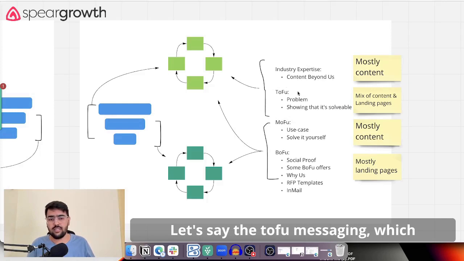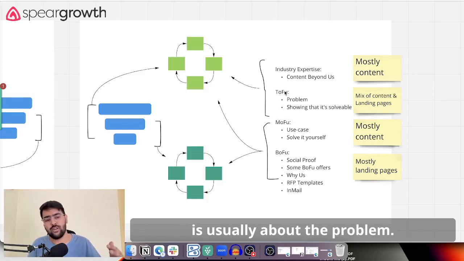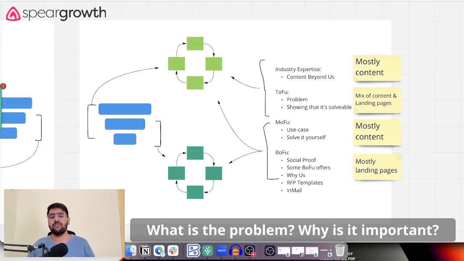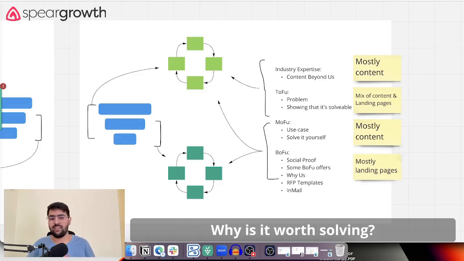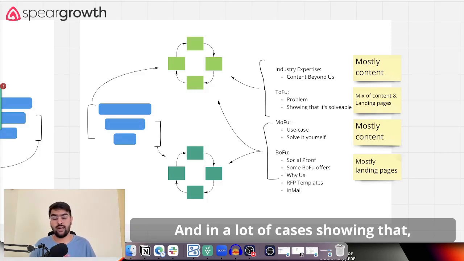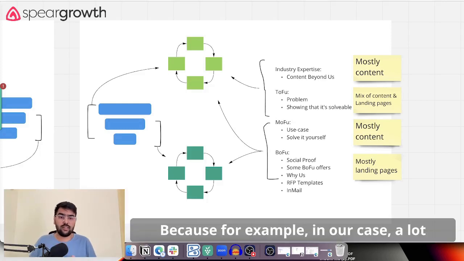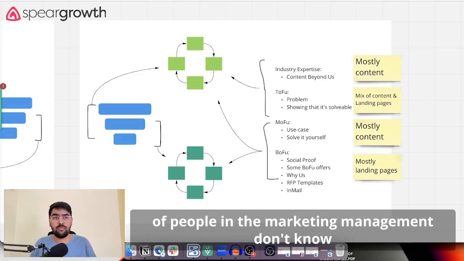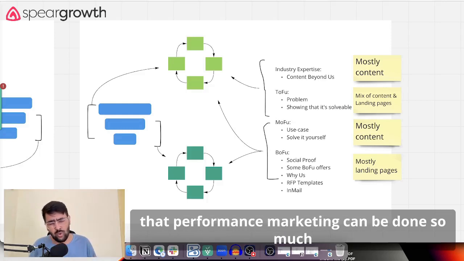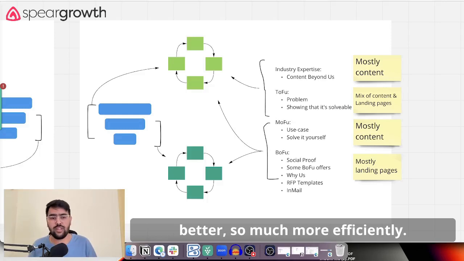Second is the ToFu messaging, which is usually about the problem. What is the problem? Why is it important? Why is it worth solving? What's the ROI of solving it? And in a lot of cases, showing that this is a problem that is solvable. For example, in our case, a lot of people in marketing management don't know that performance marketing can be done so much better, so much more efficiently.